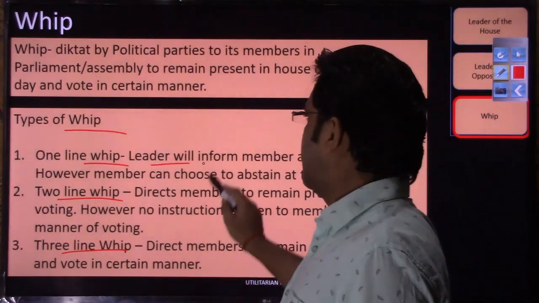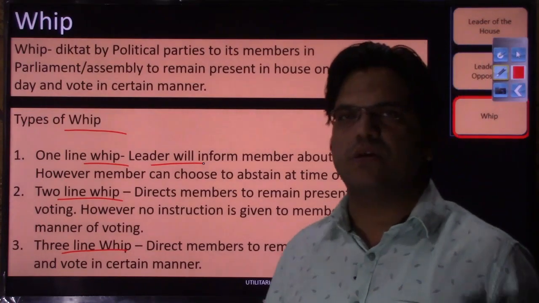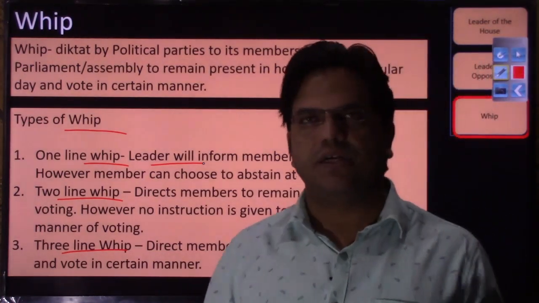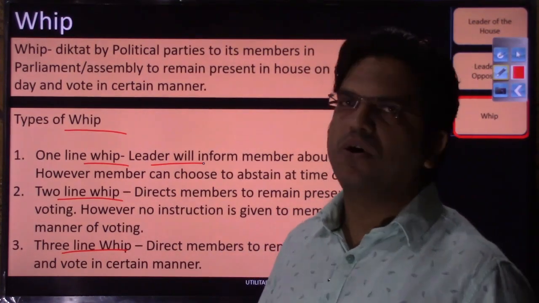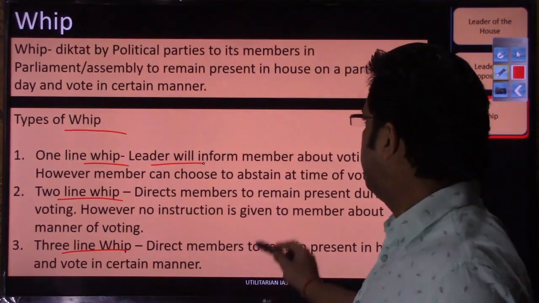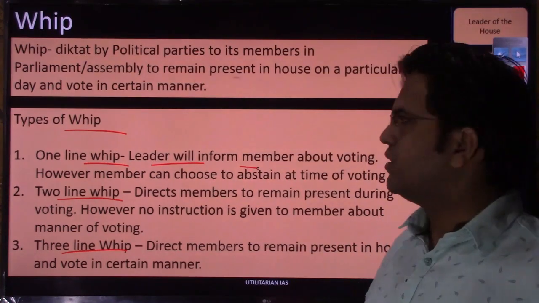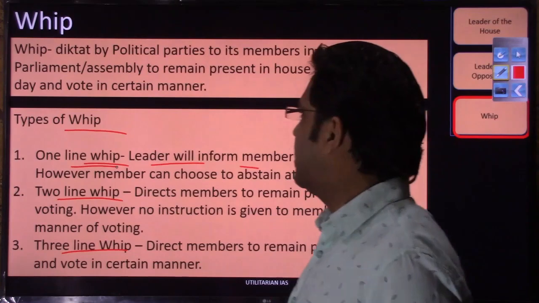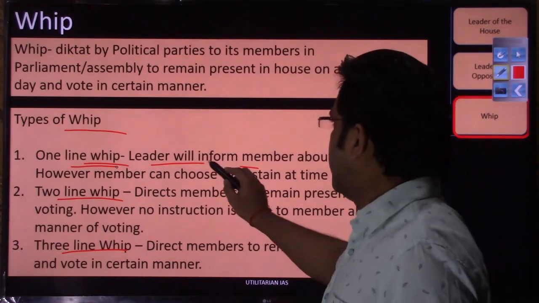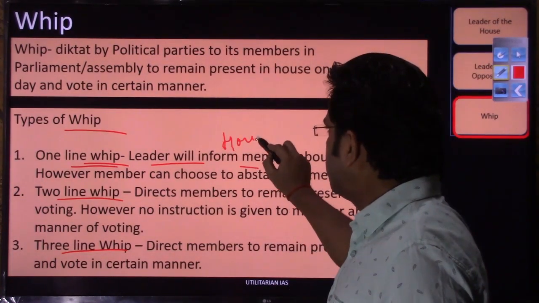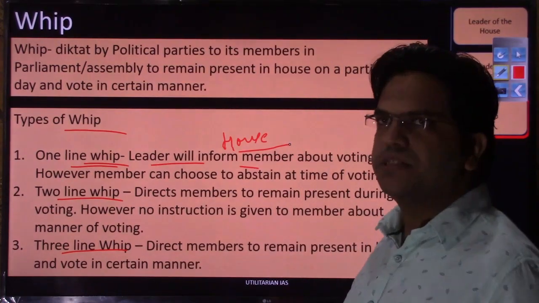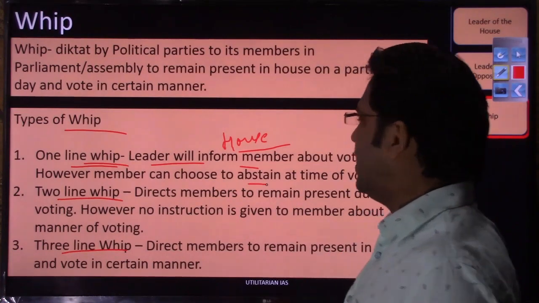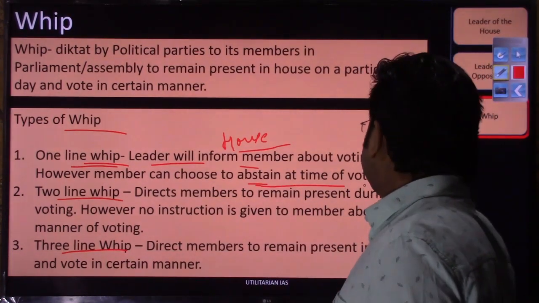In 1 line whip, leaders or members of parliament will simply be informed that on a particular day the discussion on that bill is to happen, and you have to remain present. Although a liberty is given, if a 1 line whip is issued, that you have to remain present in the house during the discussion, but if you do not want to follow the party line, you can abstain at the time of voting.